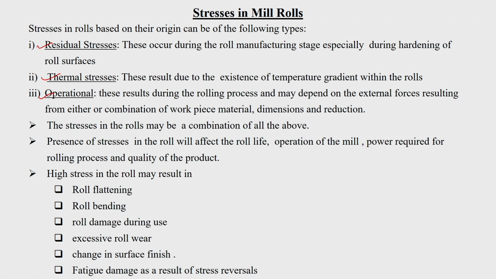The residual stresses occur during the roll manufacturing stage, and that too during the heat treatment process. Because your surface hardness has to be very high, otherwise metal may deform, you may have to give a surface hardening heat treatment. Sometimes, instead of surface hardening, you may give a through and through hardening. Most of the time that is done to ensure uniform hardness at the roll surface.